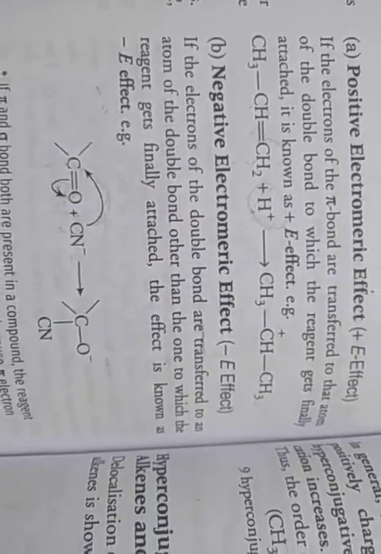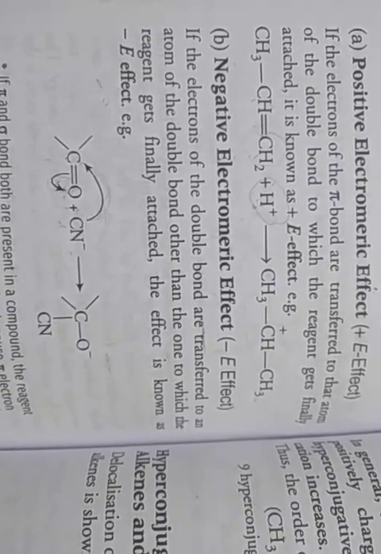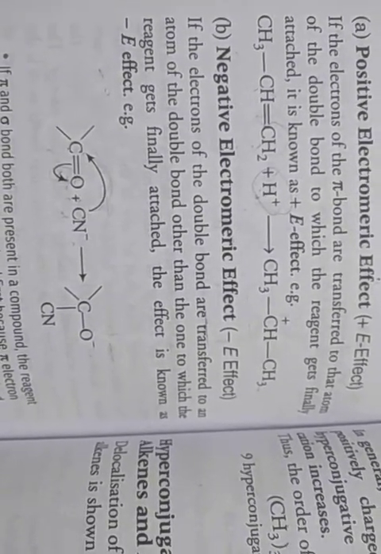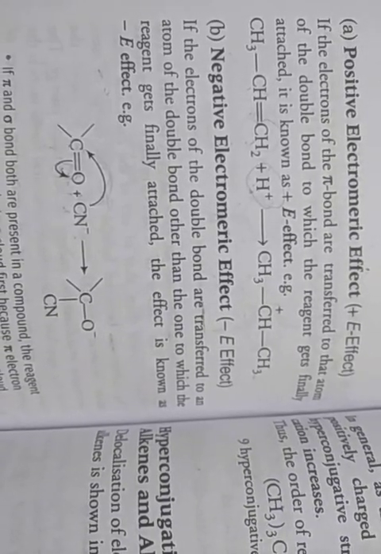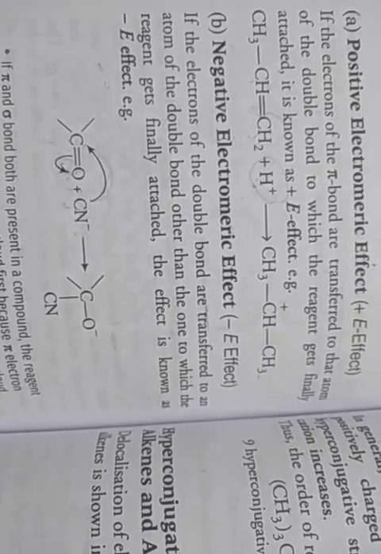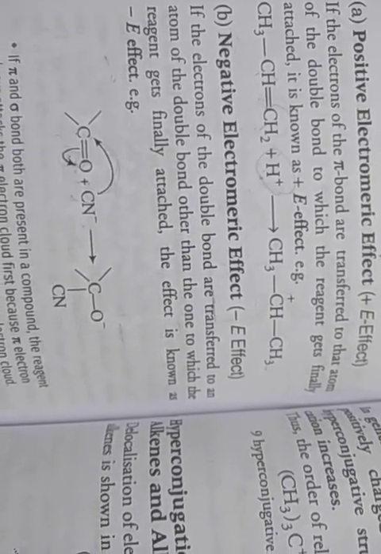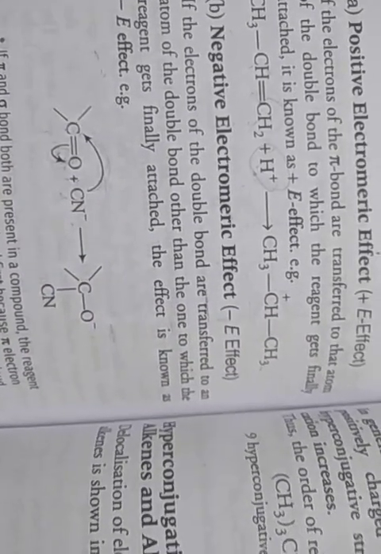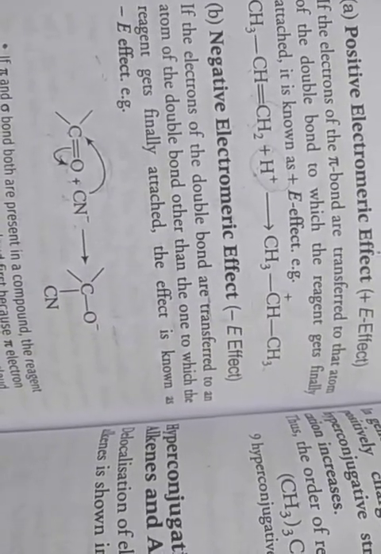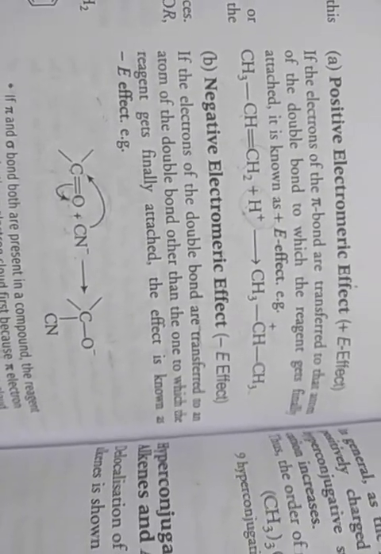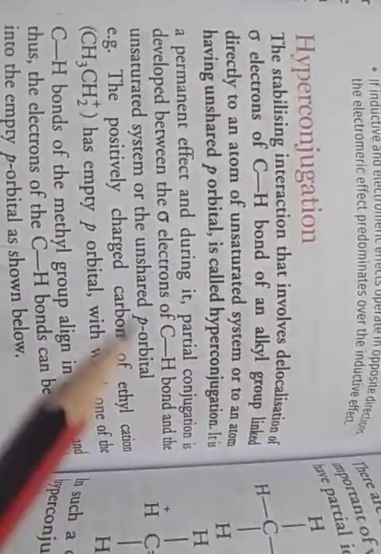If pi and sigma bonds are both present in a compound, the reagent always attacks the pi electron cloud first, because the pi electron cloud is always much more exposed than a sigma electron cloud. And if inductive and electromeric effects operate in opposite directions, the electromeric effect predominates over the inductive effect. Clear? Then the next one is hyperconjugation.